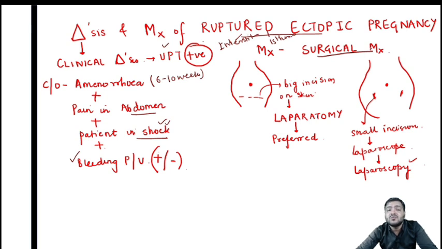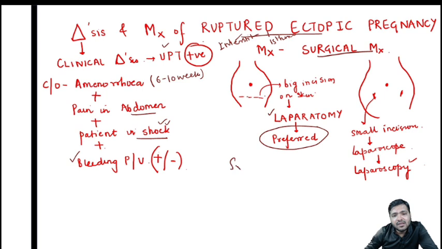Many times the questions will come and they will ask you what is the management in case of ruptured ectopic pregnancy. First you have to make the diagnosis, and after that you have to say that it is surgical management. Options will be there like medical management or wait and watch, but that is not for ruptured ectopic pregnancy. It has already ruptured. Now what to do? We will do a laparotomy. We will give a big incision on the skin, and laparotomy is the preferred way of doing the surgical management.